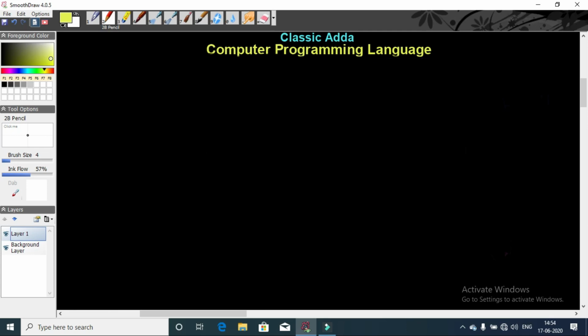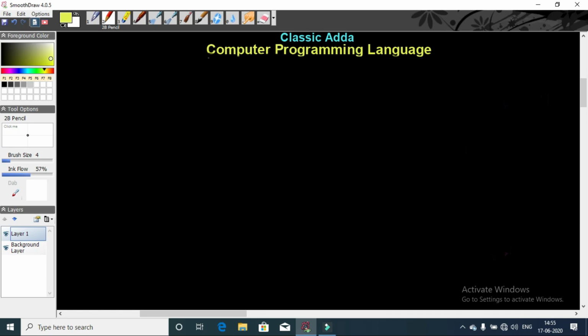Now we are all locked at our own home and your school also shut down due to the COVID-19 epidemic. But don't waste your valuable time. Use this time to learn something. So today's topic is computer programming language.